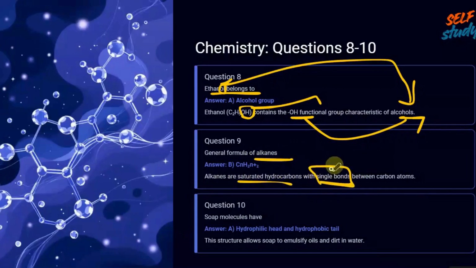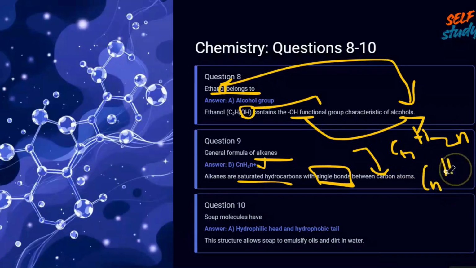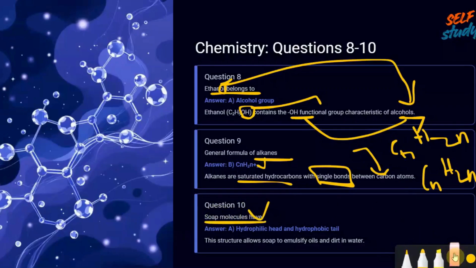Okay. General formula of alkanes. Alkanes belong to the saturated hydrocarbons, with single bonds between the carbon atoms. The general formula of alkanes is CnH2n+2. The general formula of alkenes is CnH2n, right? The general formula of alkynes is CnH2n-2. Okay.